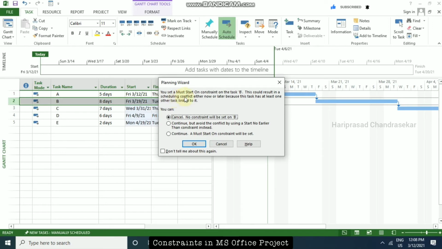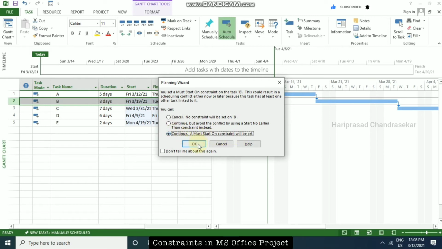See, you set a must start on constraint on task B. This could result in a scheduling conflict either now or later, because this task has at least one other task linked to it. Based on the message you can take action. Cancel: no constraint will be applied. Continue, but avoid the conflict by using a start no earlier than. This is also useful. Otherwise, continue: a must start on constraint will be set for the whole project.